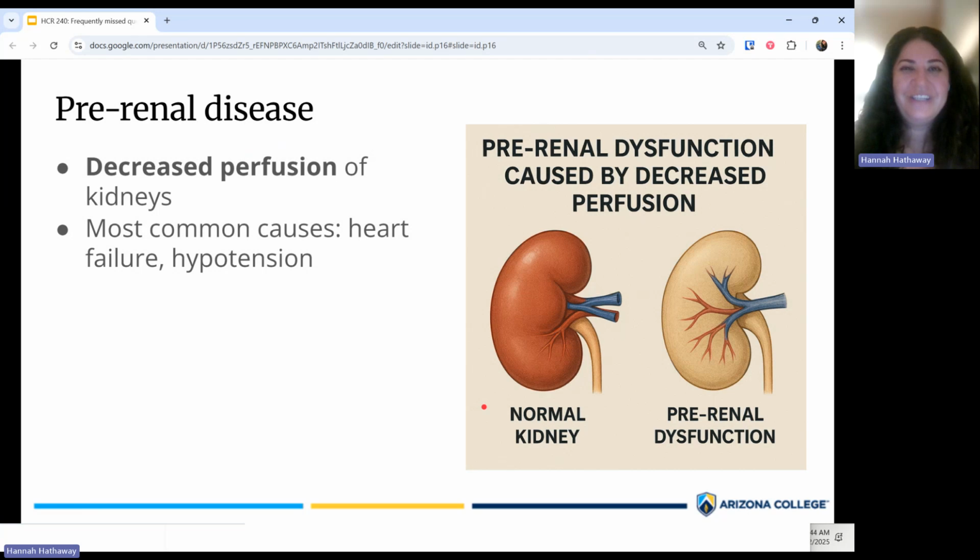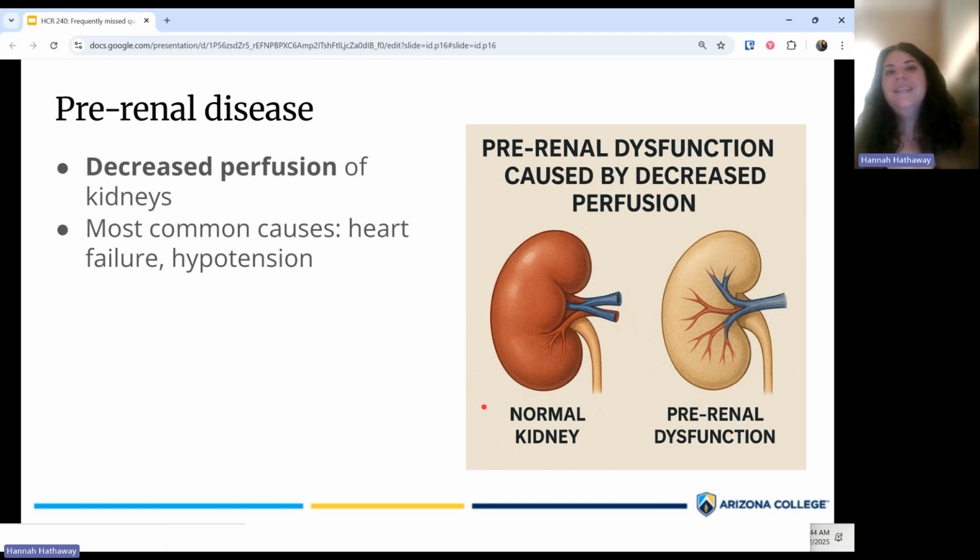Okay, one last one. The last tricky question from Module 7 has to do with pre-renal disease. Remember, there are three different types of kidney dysfunction. We can have pre-renal dysfunction, intrarenal dysfunction, or post-renal dysfunction. And all this has to do with how the kidneys filter blood. First, blood goes into the kidneys, then the kidneys filter that blood and make urine, and then the urine leaves the kidneys. That means we can have three places where things go wrong.